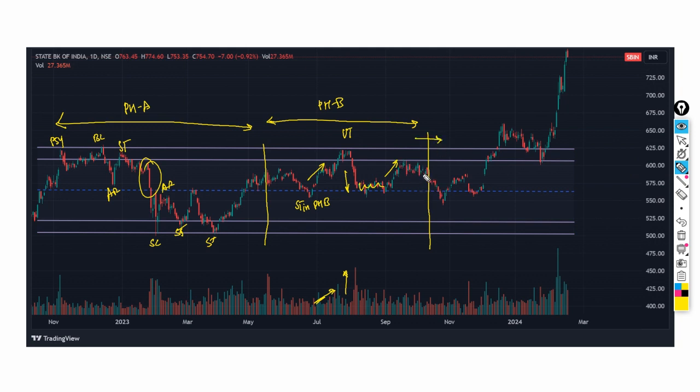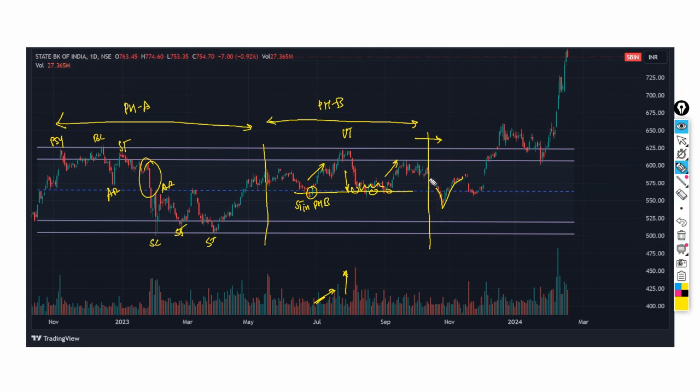The price falls sharply down. It falls so sharply that it breaks the previous low of the trading range, or we can say the support of this trading range. It breaks the support, penetrates through it and immediately bounces back within the trading range. This is called a spring action, and it is carried out by an operator to mislead the public.